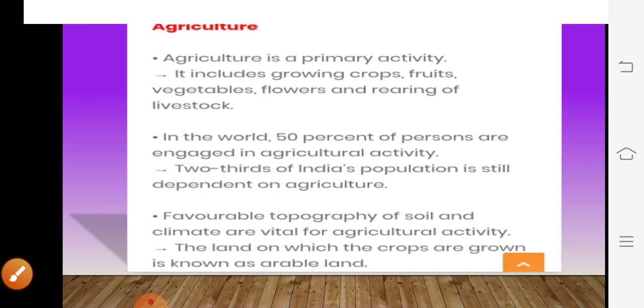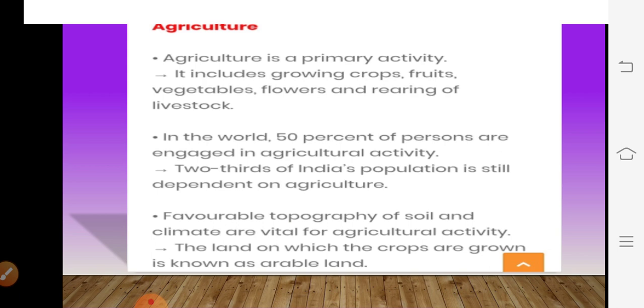The land on which the crops are grown is also called arable land. If anyone asks what is the meaning of arable land, you have to write that the land which is suitable for cultivation, suitable to grow the crops, is known as arable land. Okay, we will move forward.